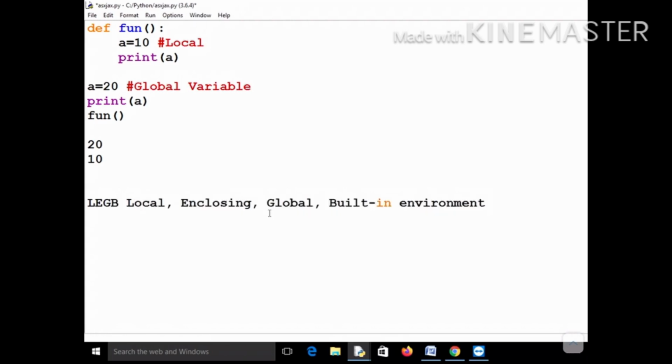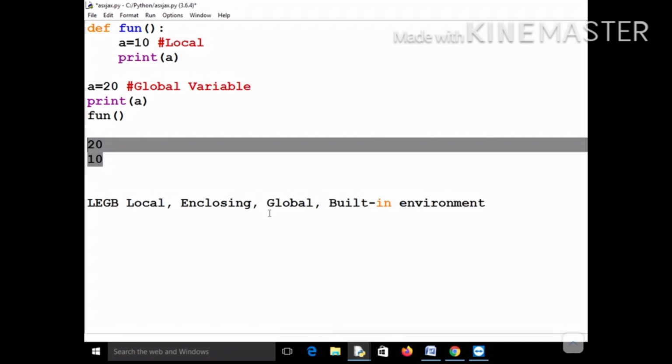So this should be the order: first local, followed by enclosing. If it is not in local, then enclosing. If not in enclosing, then global. And if not in global, then you should check in the built-in environment. So this is again a very important concept, the LEGB rule, and listen to it very carefully. See all the examples that I am going to demonstrate, and then you will know this concept very well.